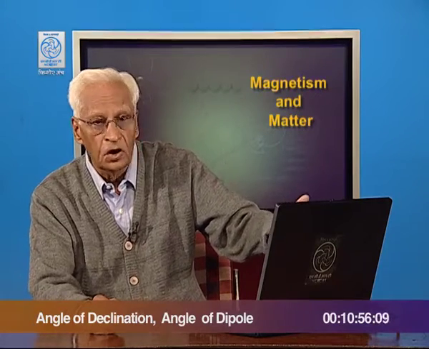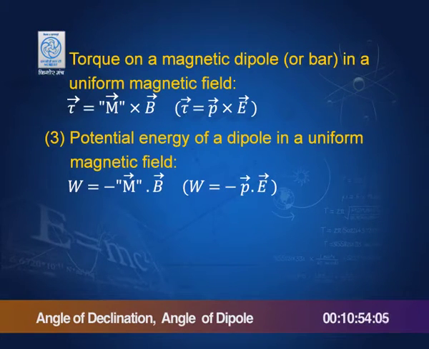Torque on a magnetic dipole, we just saw in the last lecture, is m cross B, and the parallel is p cross E in the electric field case.